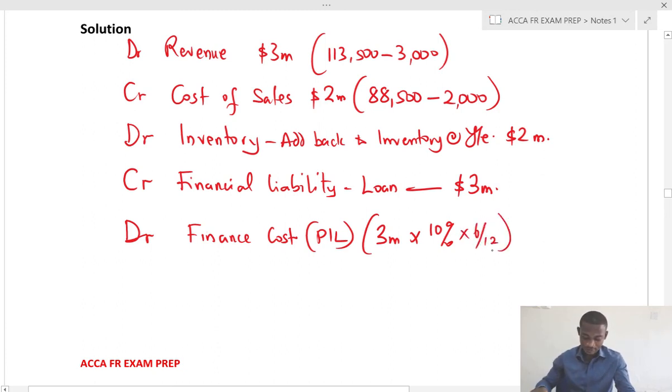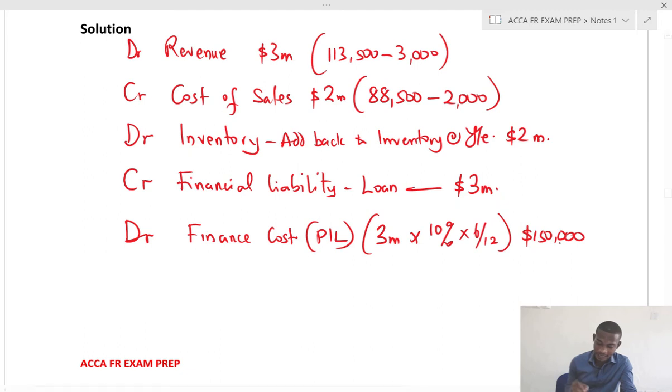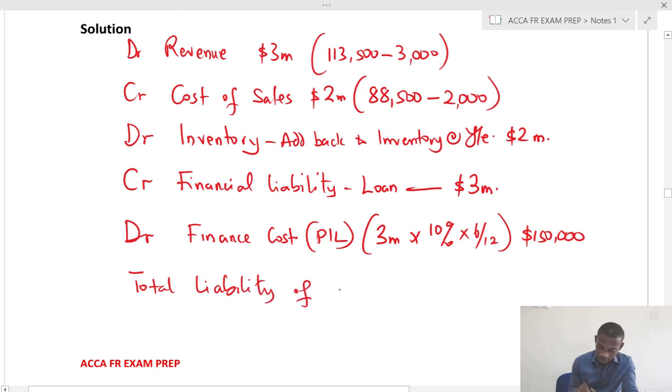So let's see, 3 million times 10%, that is 300,000, half of it, and that is 150,000. So the interest will be 150,000 to the P&L. So at the end, you see a total liability of 3 million plus the 0.15 million. So in effect, we have 3.15 million, which will be the total liability to be recognized.